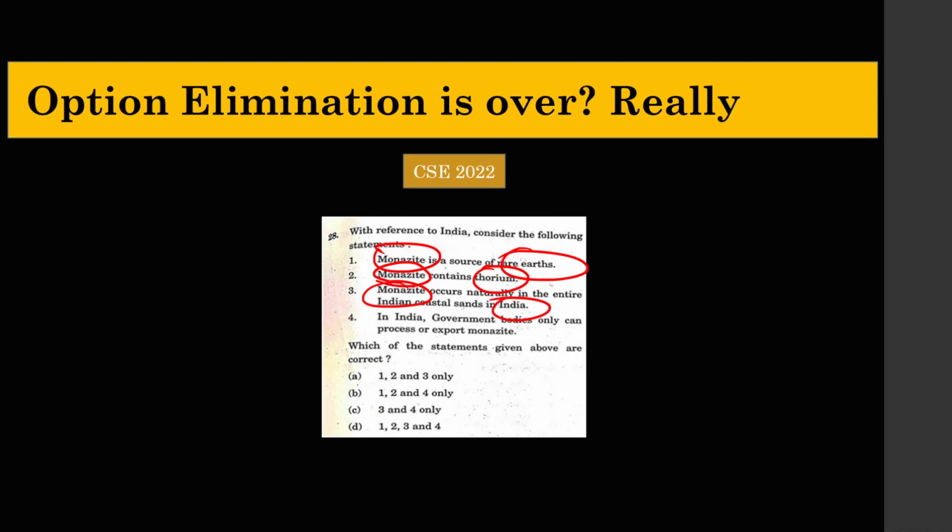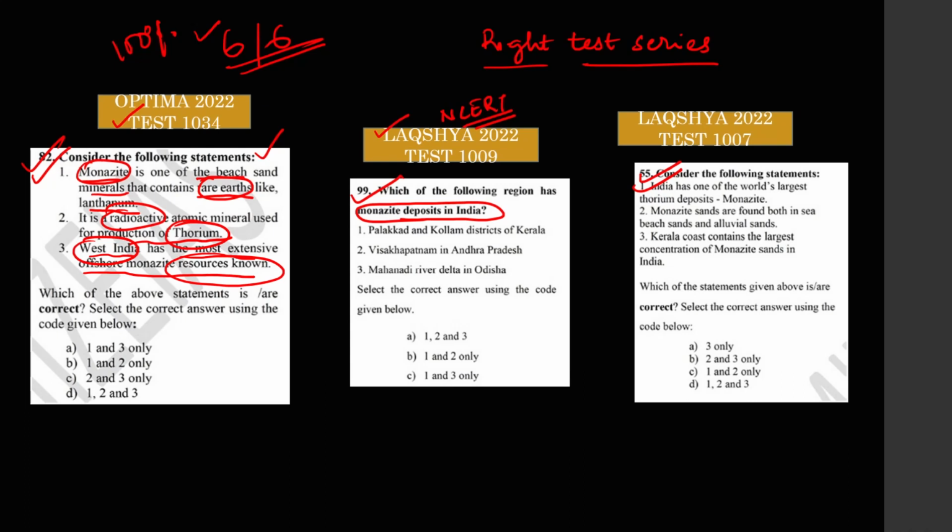Guys, if you solve these tests, why will you not be able to solve the question in the exam hall? There is a 100% chance that you will solve those questions inside the exam hall very easily, because you have solved the same question 3 times in a year. Just think of what your confidence level will be when you see this question inside the exam hall. Your confidence level will zoom like anything. I have seen people who cracked the prelims exam in their first attempt just because they solved the entire lecture series last year.